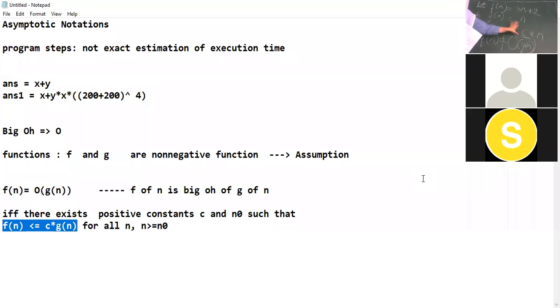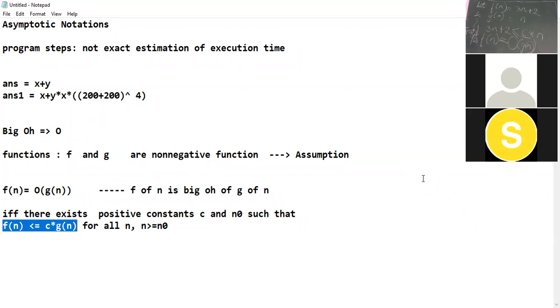If this is true, then we can say that f of n is equal to big O of g of n. If it is false, then we say that f of n is not equal to big O of g of n. So what is this big O of g of n? Suppose there are two functions, f of n and g of n.